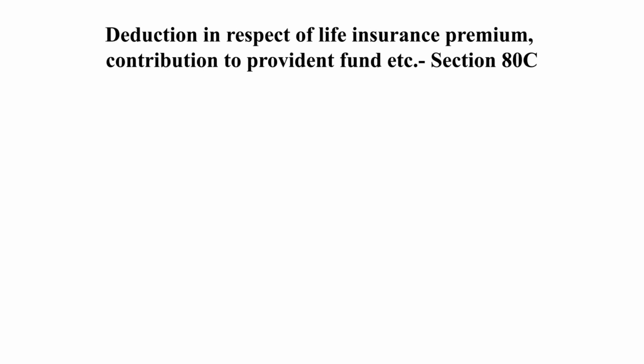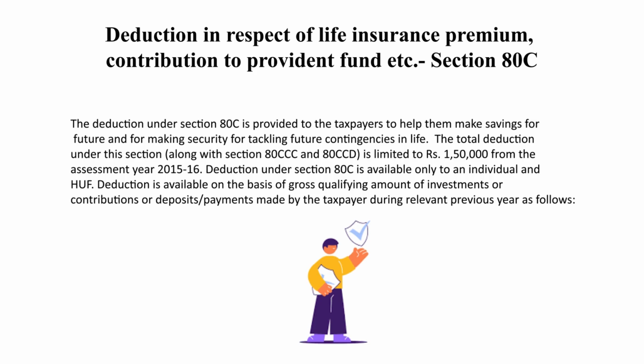Now we will come to the deduction in respect of life insurance premium and contribution to Provident Fund under Section 80C. It is a very popular section because a large section of people, individuals, Hindu undivided families, etc., take this benefit of Section 80C by contributing or depositing money in different aspects considered under Section 80C.